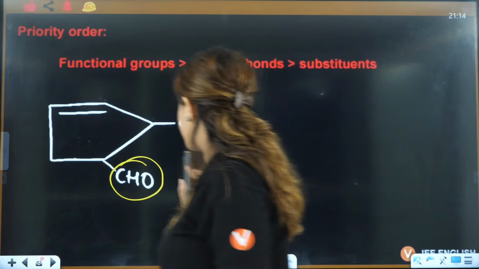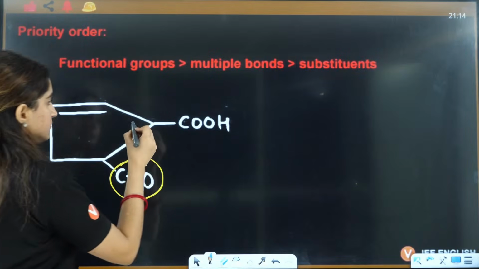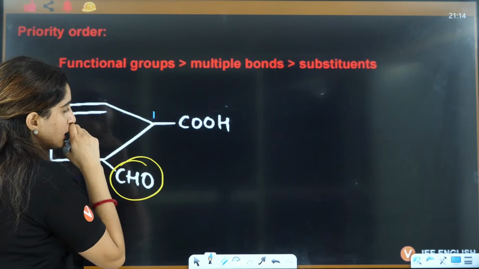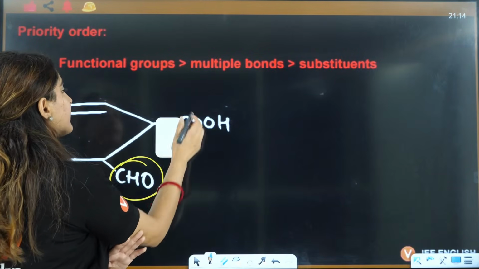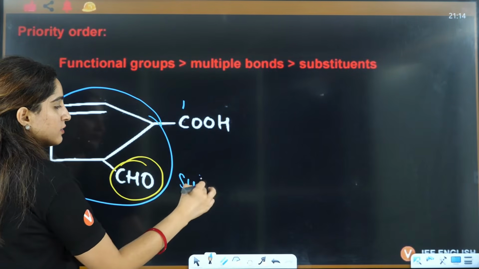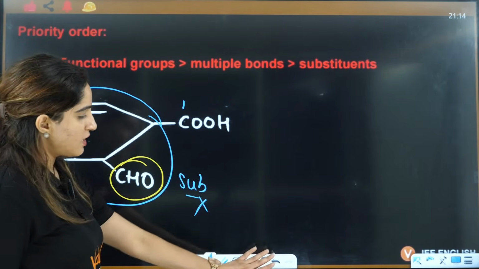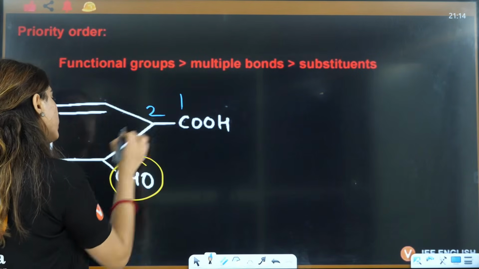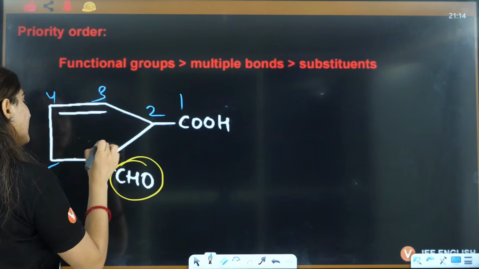If I am saying this is acting as a substituent, then I have two options. Because this is acting as a substituent, it will be 1. Now one option is I take it as 1 and this whole will become the substituent. That is not possible. I have seen some students making this mistake. They will take 1, 2, 3, 4, 5, 6.